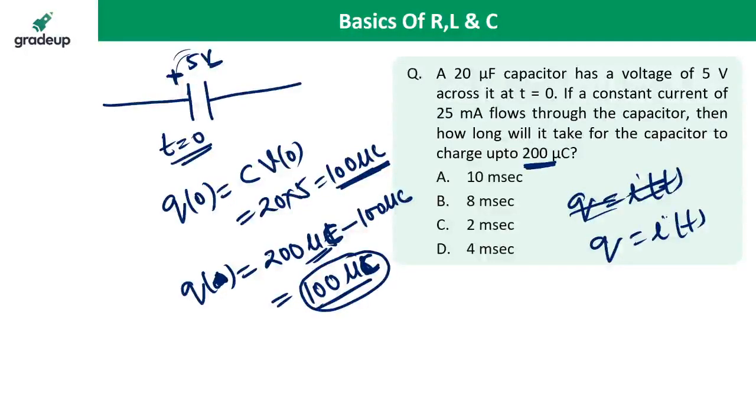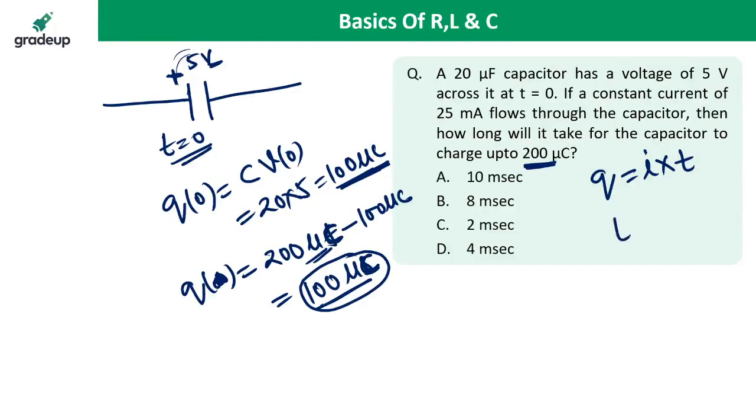Since the current is constant, this is one possibility. You can solve it in many ways. Q is equal to I multiplied by T. So what is T?